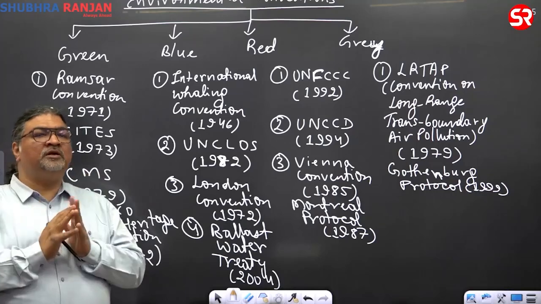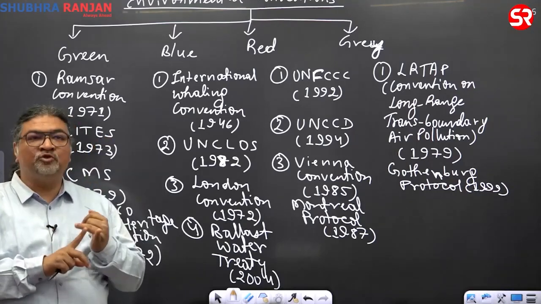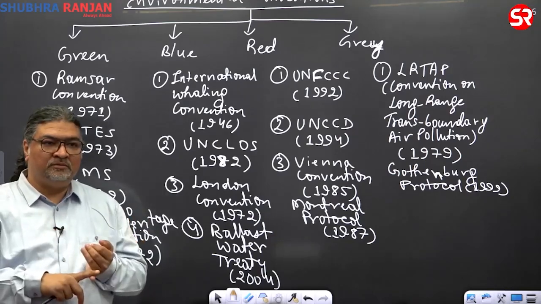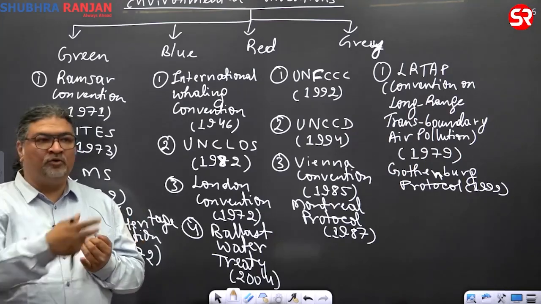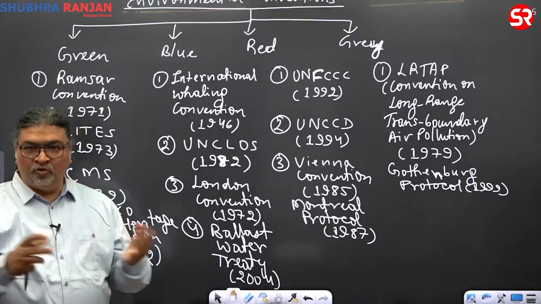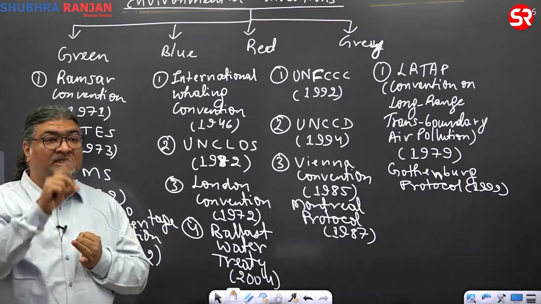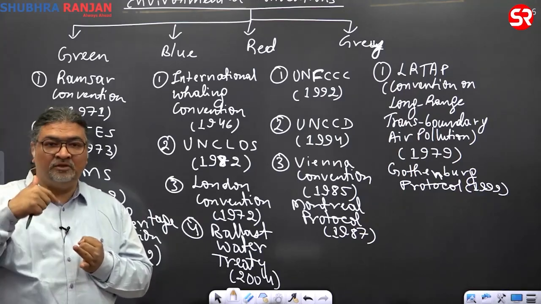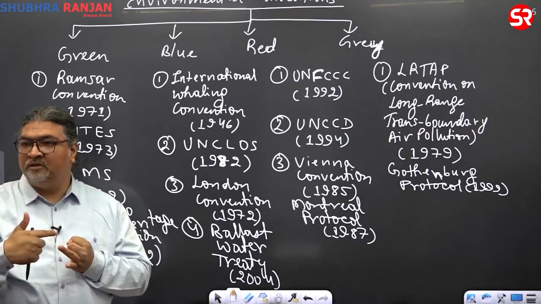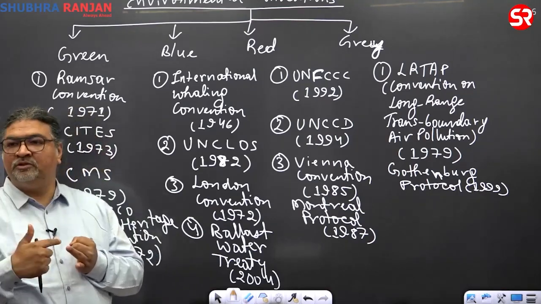Now, Gothenburg Protocol, I'll tell you, it addresses 3 areas. One is eutrophication. What is eutrophication? Enrichment of water bodies with nutrients. You know that pollutants go to lake, pond, wetland, sea and ocean, and then growth of algae, algal bloom, BOD. Second is acidification, acid rain, controlling acidification. How is acid rain formed? Sulfur dioxide, oxides of nitrogen.